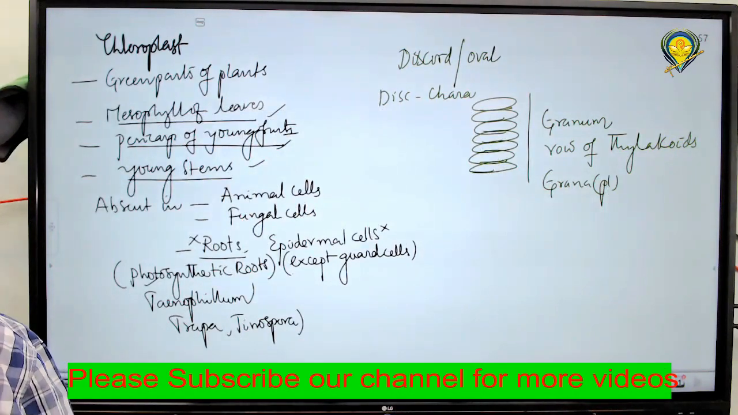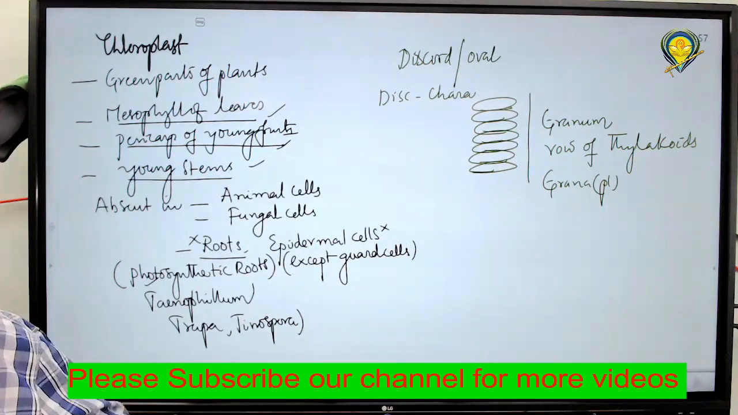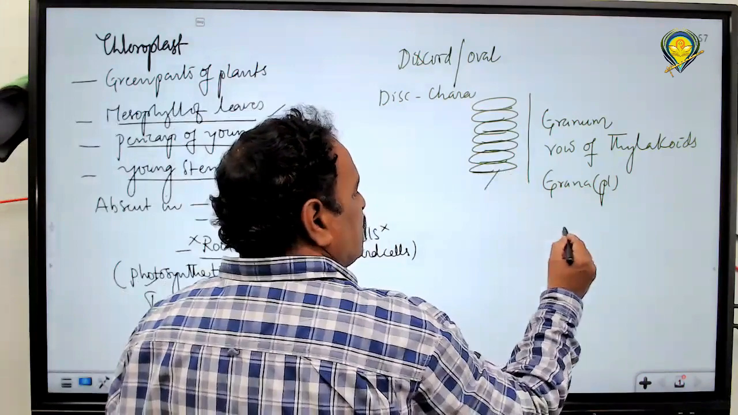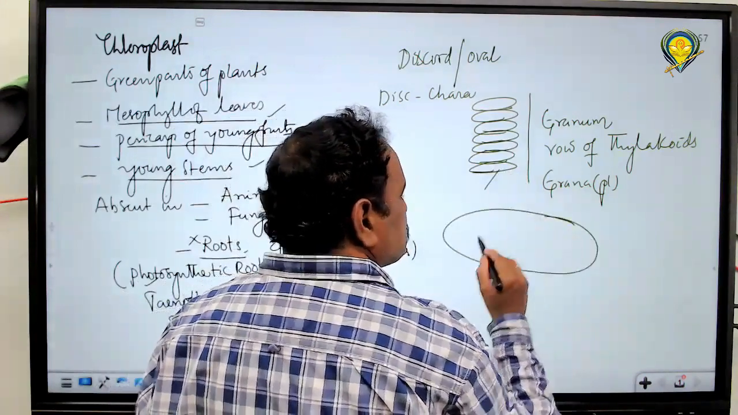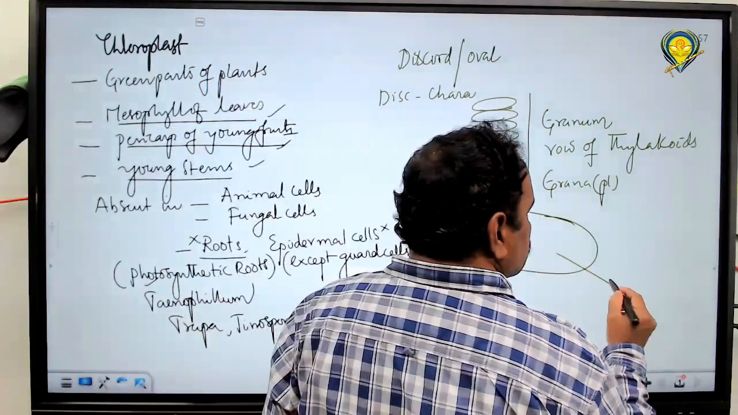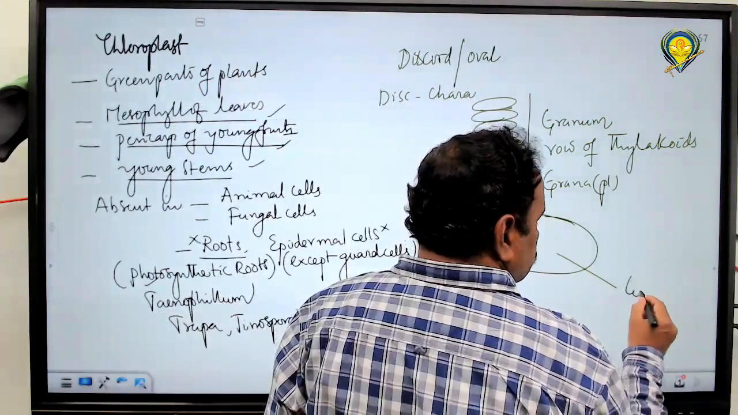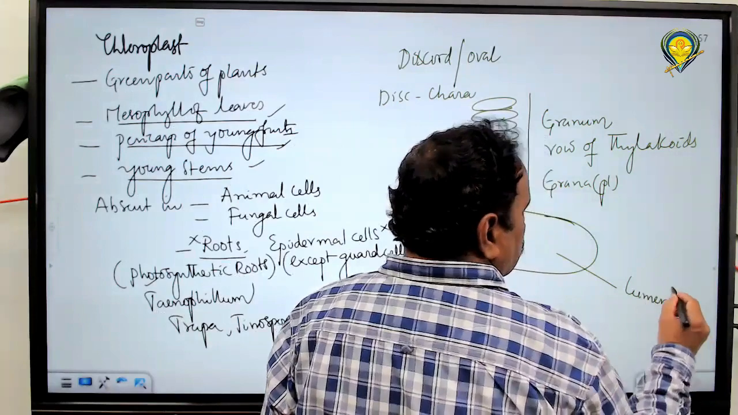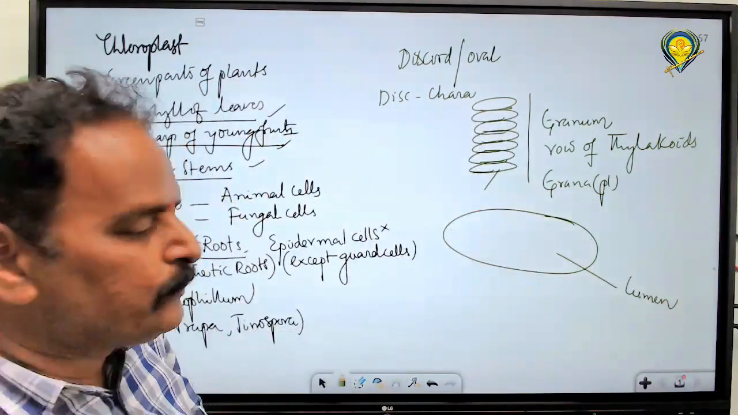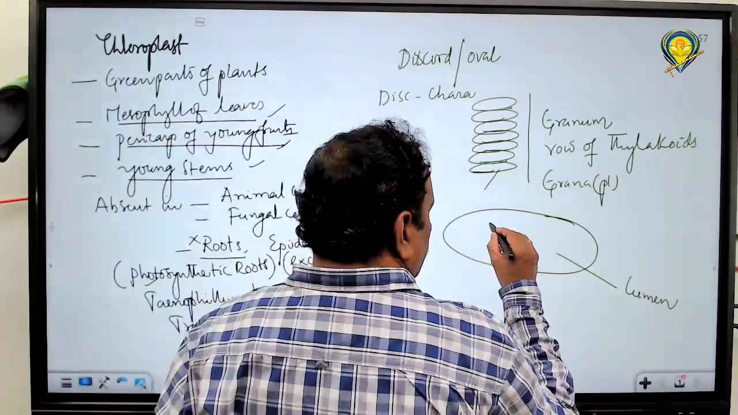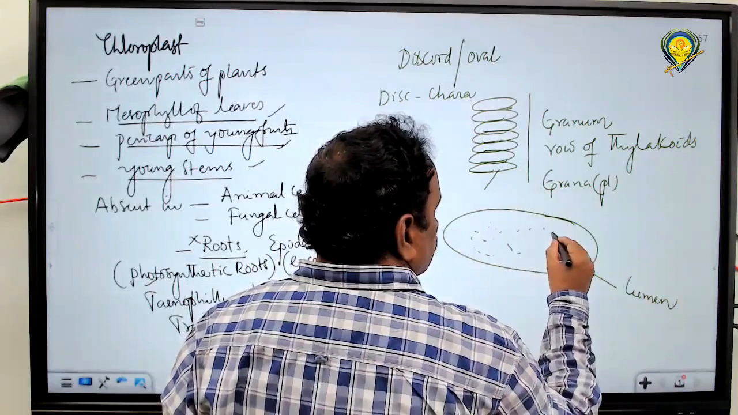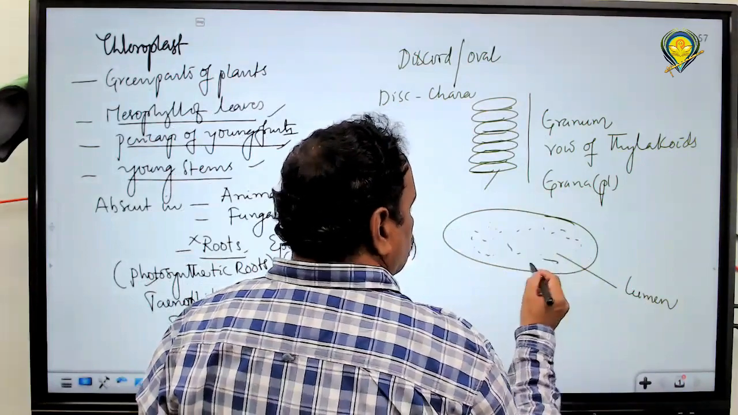In a granum, the number of thylakoids varies. The thylakoid is a membrane bound sac. The inner space of the thylakoid is called the lumen. So it is a membrane bound sac, as I told you. What pigments are present inside this thylakoid? These are all photosynthetic pigments.